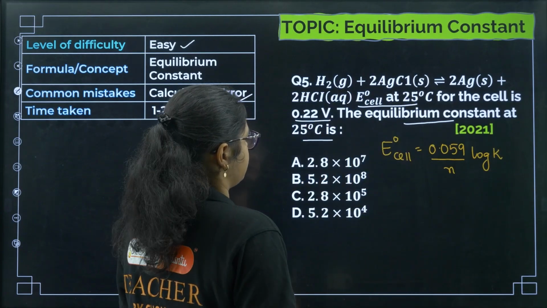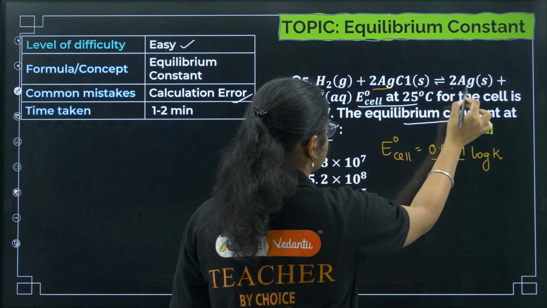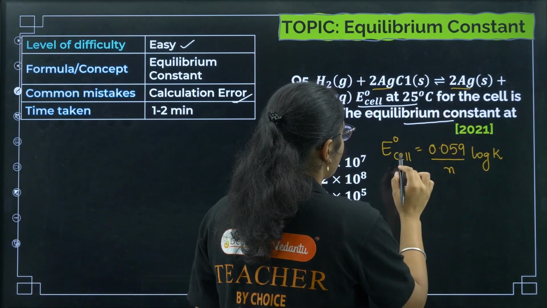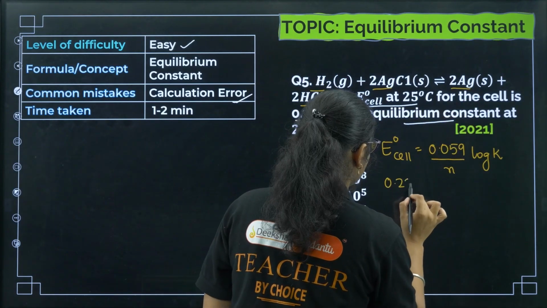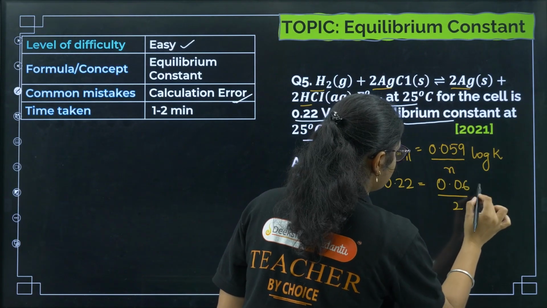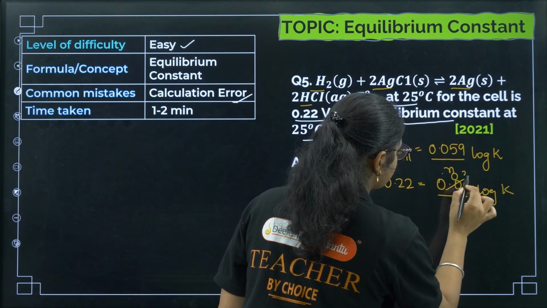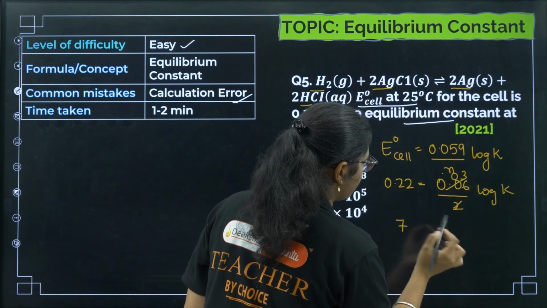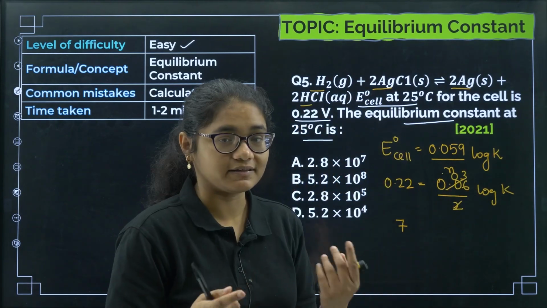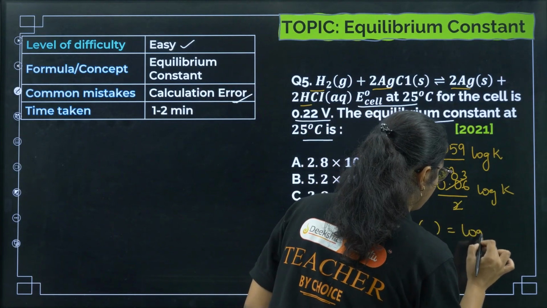Now if you see here, H2 to H plus is there and 2Ag to 2Ag, so n factor is 2 and E naught cell value is 0.22. For easy calculation I'll make it 0.6 by 2 is equal to log of k, right? So if I divide, we'll get 0.03, and if I divide this one, 7 point something we'll get, because 3 sevens are 21. So we'll get 7 point something is equal to log of k.